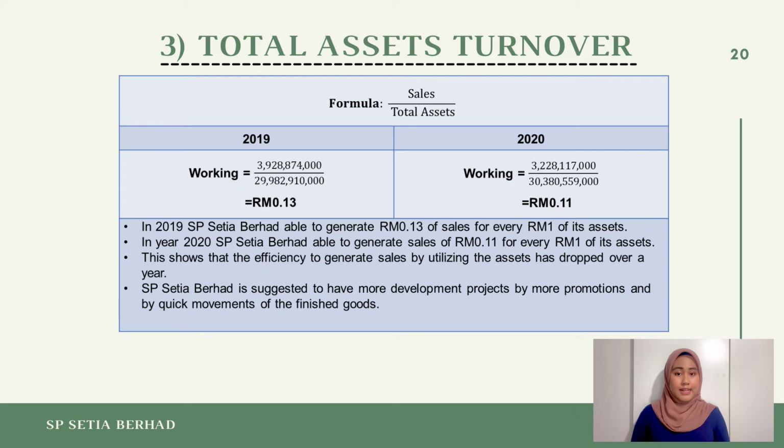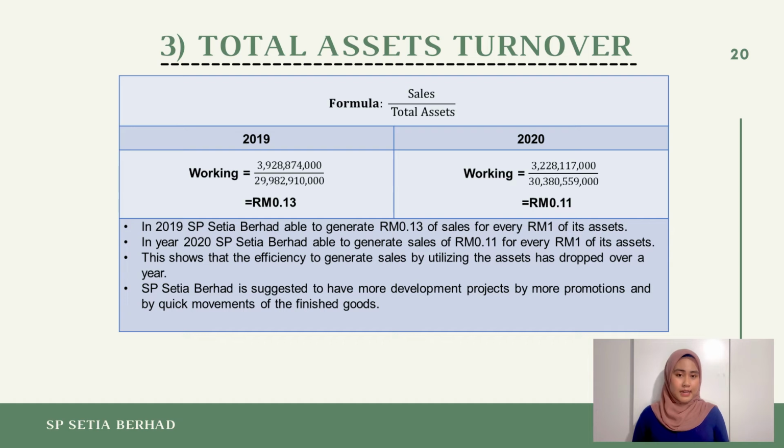Next is total asset turnover. Total asset turnover helps the firm in measuring its effectiveness in using all of its assets. It is also the indicator that shows the ability of the firm to use the assets in producing sales in its operation. The higher ratio is more favorable because it shows the firm uses its assets with full efficiency. The formula to compute this ratio is by dividing the sales by the total assets.